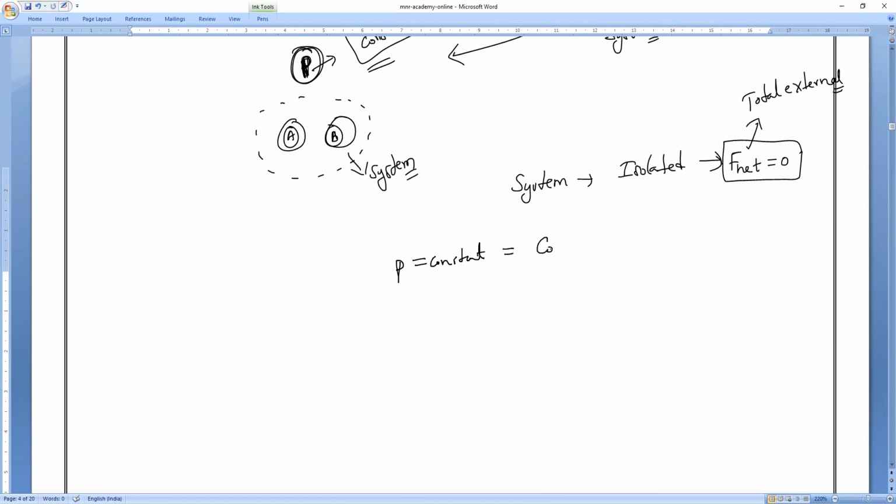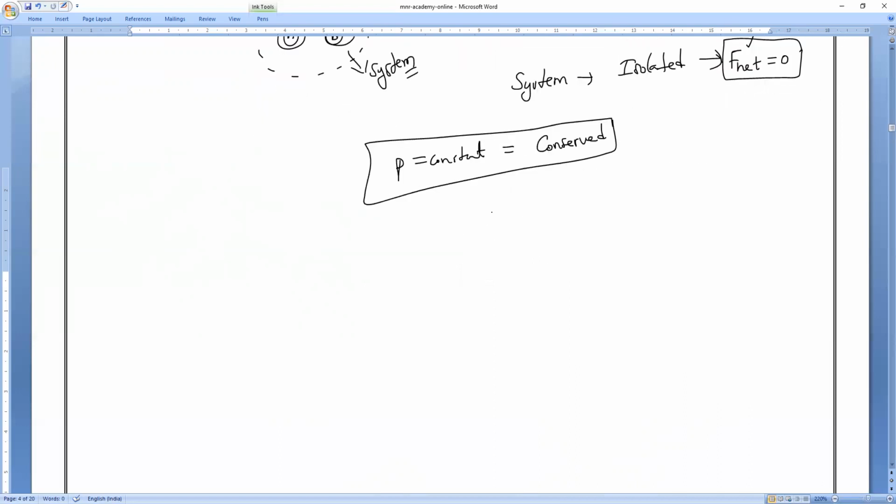That constant we used to call, what is the word we can use? Conserved. Understand? It always remains conserved or constant. That is what you should understand. Everybody understand or not? Clear? Yes, sir.